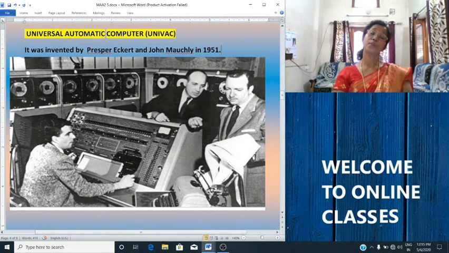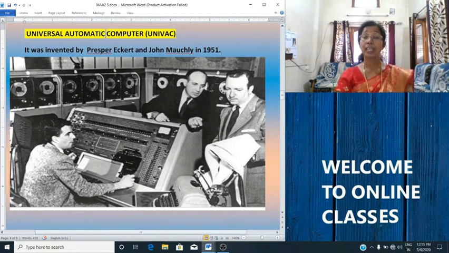Again, this computer was invented by the same persons, John Mauchly and Presper Eckert, in the year 1951.